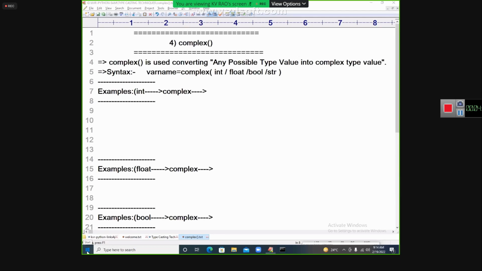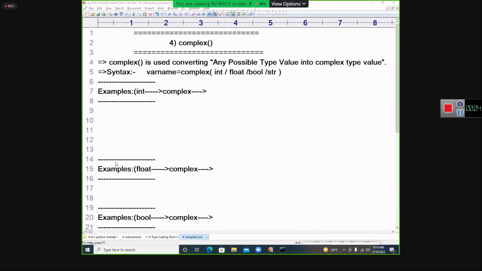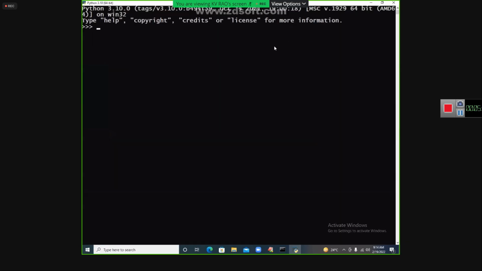Right, students? Let us move to Python here, Python 3.10. Let us carefully observe it. So a = 10. print(a, type(a)). Today we need to do this quickly. So this is called int type.